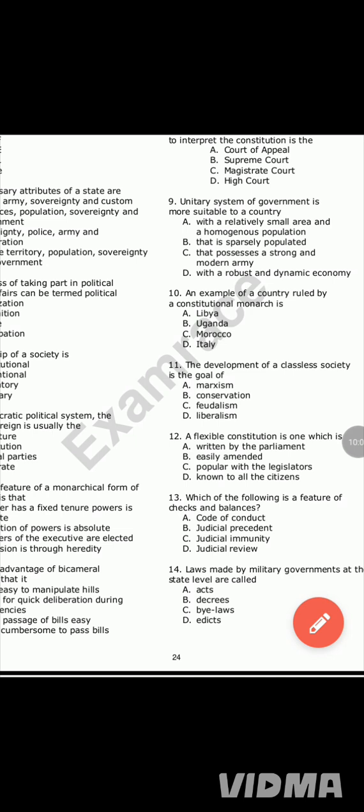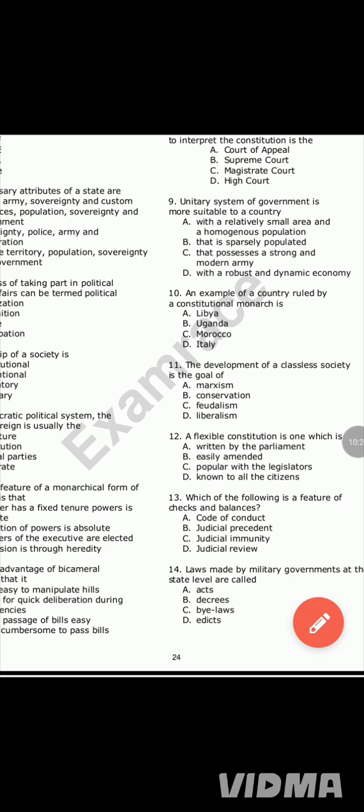Question 9. Unitary system of government is most suitable to a country dash. Now, to save much time, whenever you see unitary, remember 100, tens, and units. 100 is more than tens, and tens is more than units. Remember that unit just means 1. It means that compare 1 to 100, which is smaller.